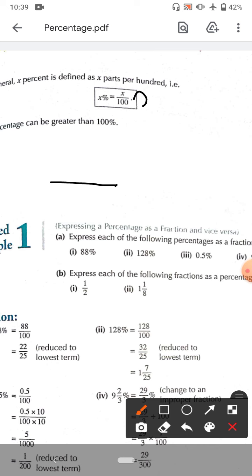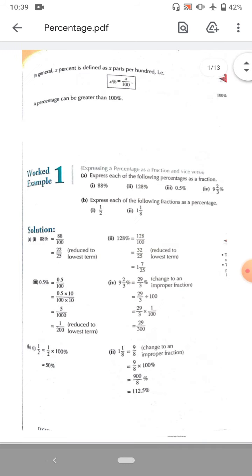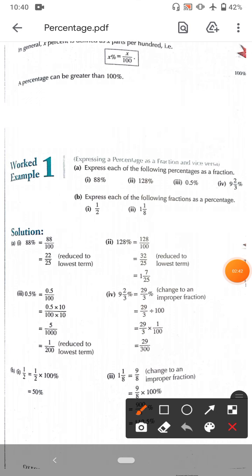So also related, I have related questions and examples which are often asked in NTS and ETEA tests, but in O-level book D1 these are equally important for the O-level students. So first of all, I have a worked example, and there is: express each of the following percentages as a fraction. It means how can we write a percentage as a fraction?